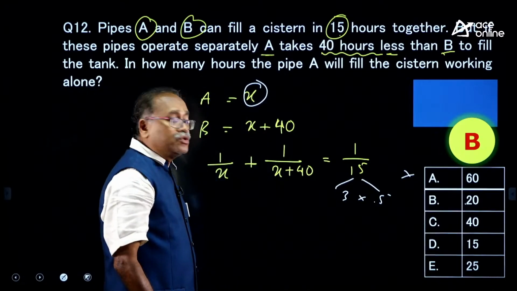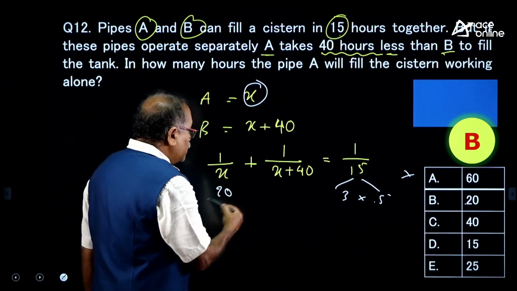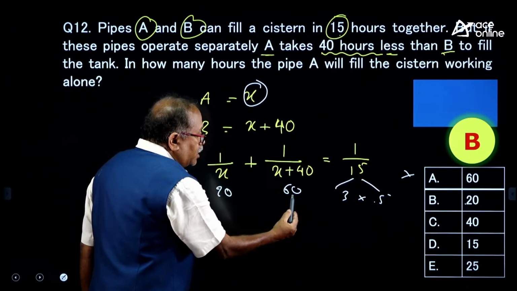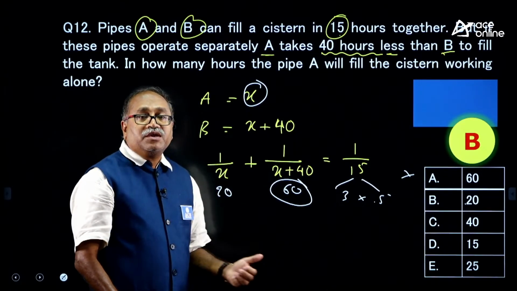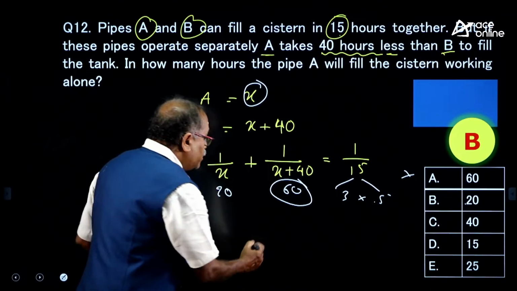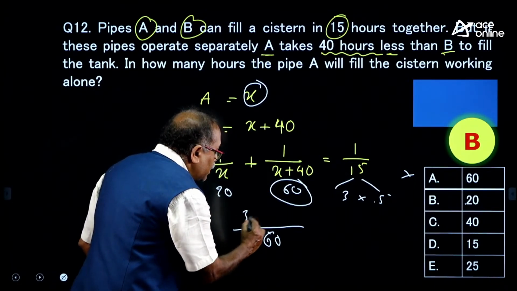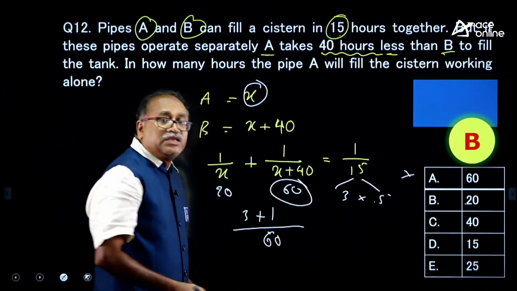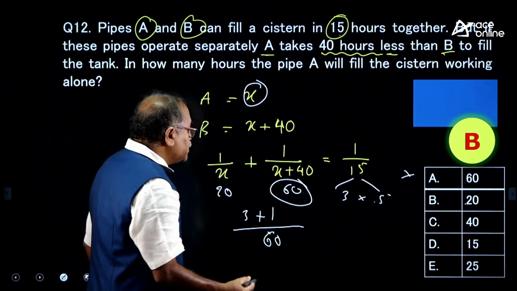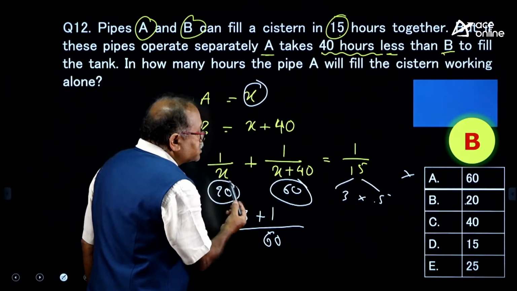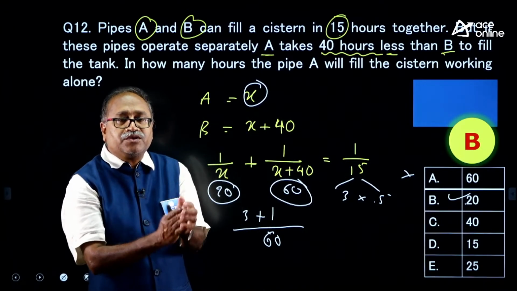If I take this as 20 here, look at this one. If I am taking the 20 here, what will be this value? This value will be 60. So, I notice that 15 is there in this 60. So, I will try this option: 1 by 20 plus 1 by 30. So, LCM 1 by 60. The LCM is 60 and here it is 3 times and here it is 1 time, that is 4 by 60, which is 1 by 15. It tallies with the right hand side. So, that means that my taking x as 20 is correct. Option choice B. So, beautifully answered the question, attitude boy.